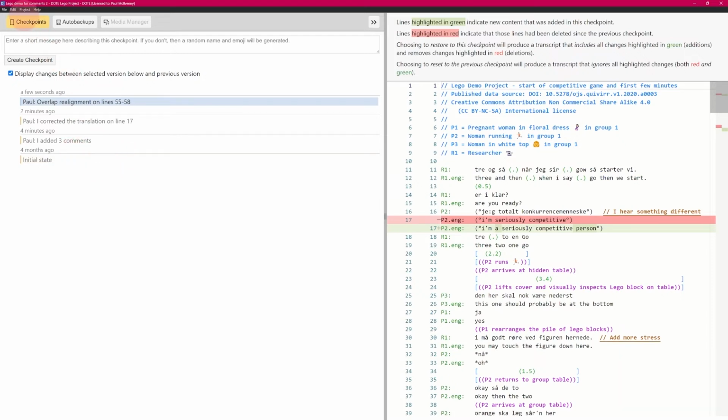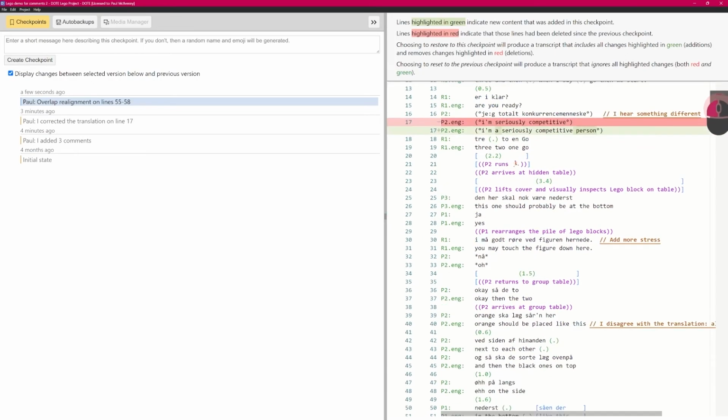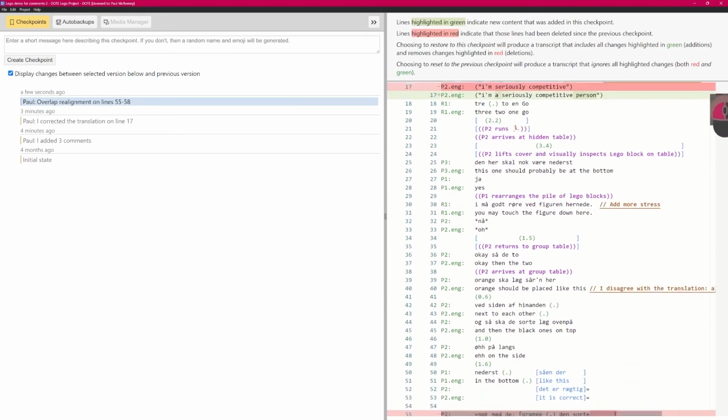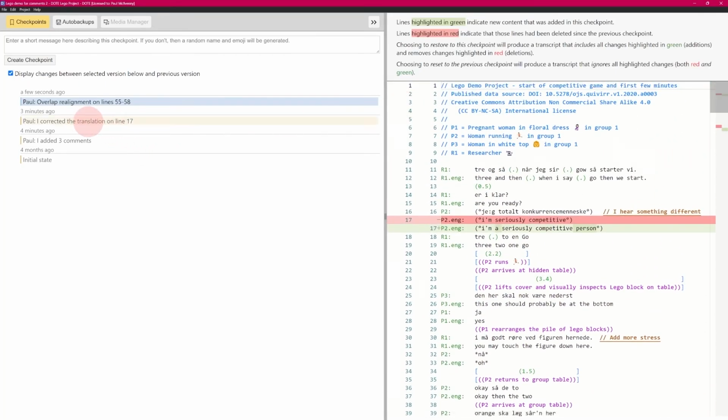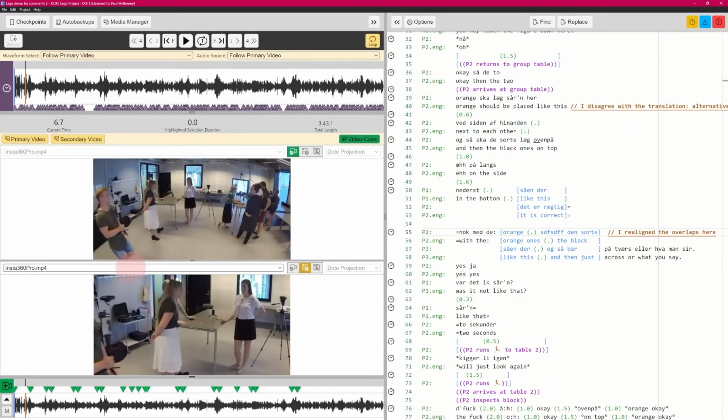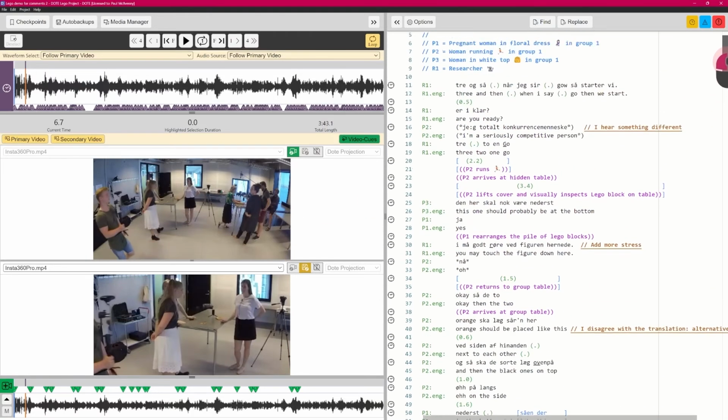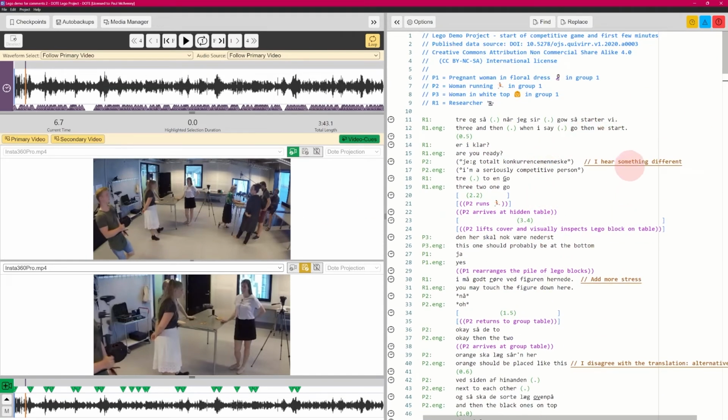Okay, so we've got a record of a whole set of changes that we've made at a low level of granularity, which means that we can see small little changes as we've worked through and corrected things that have been done. In fact, this is involving another one earlier as well. So this is the current transcript with the changes that have been made and the technical comments that have been added.